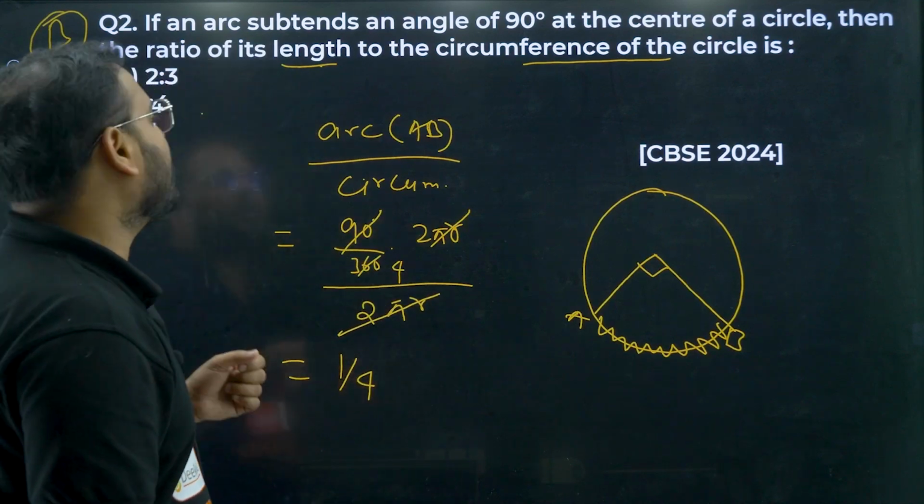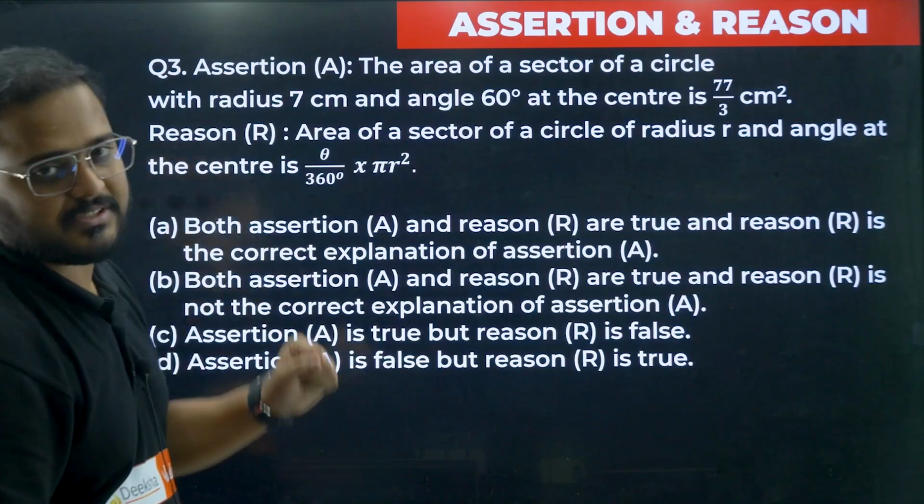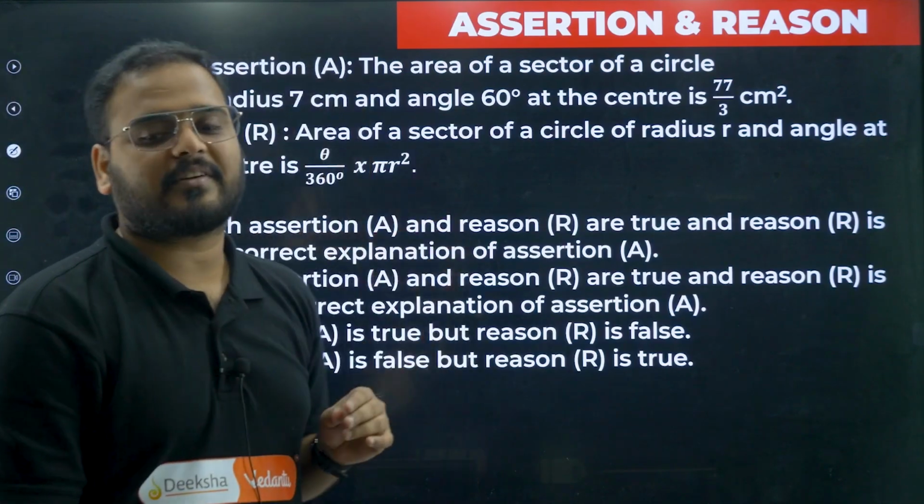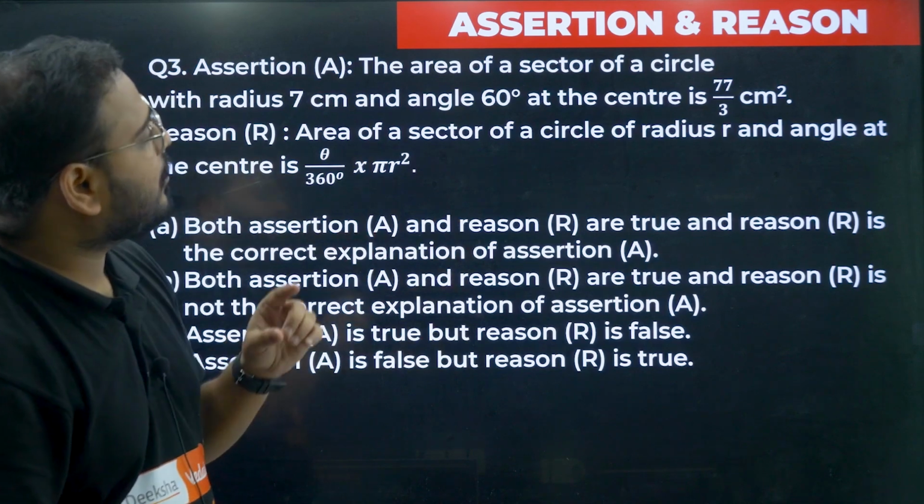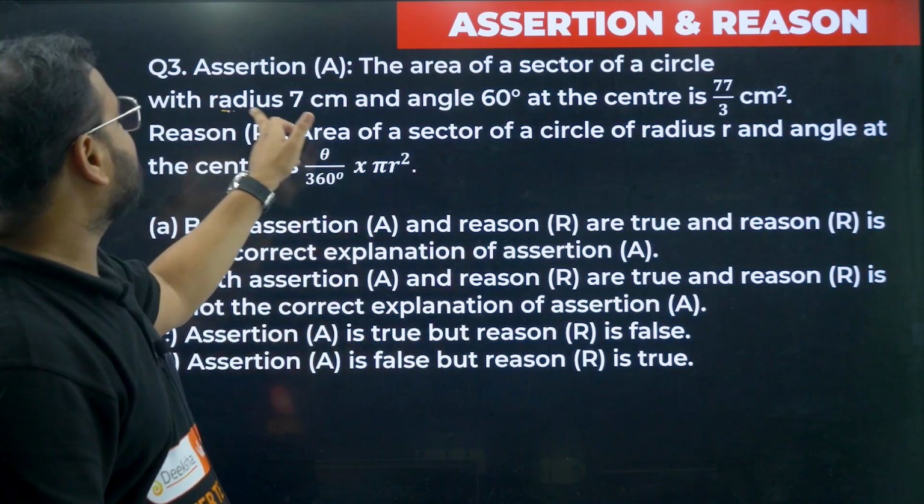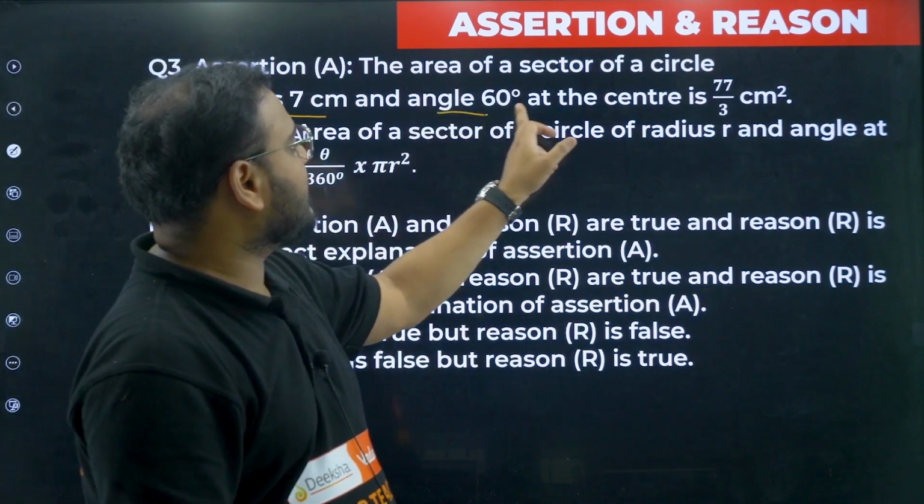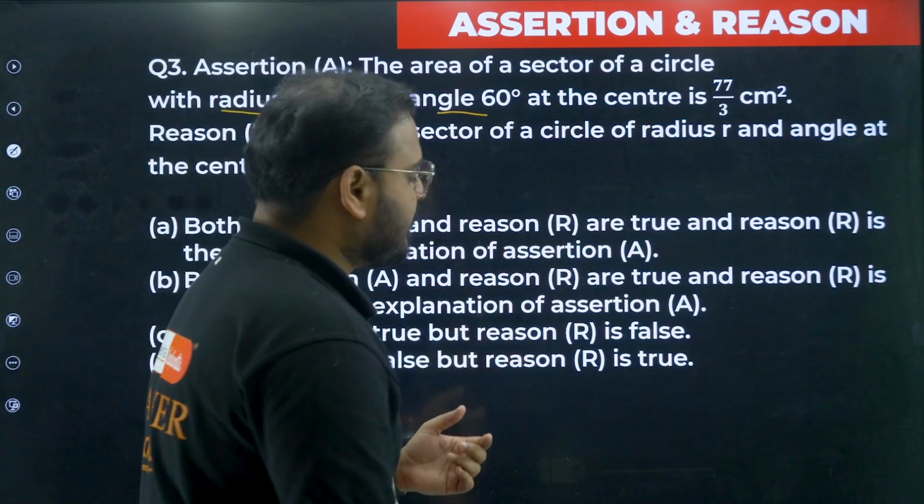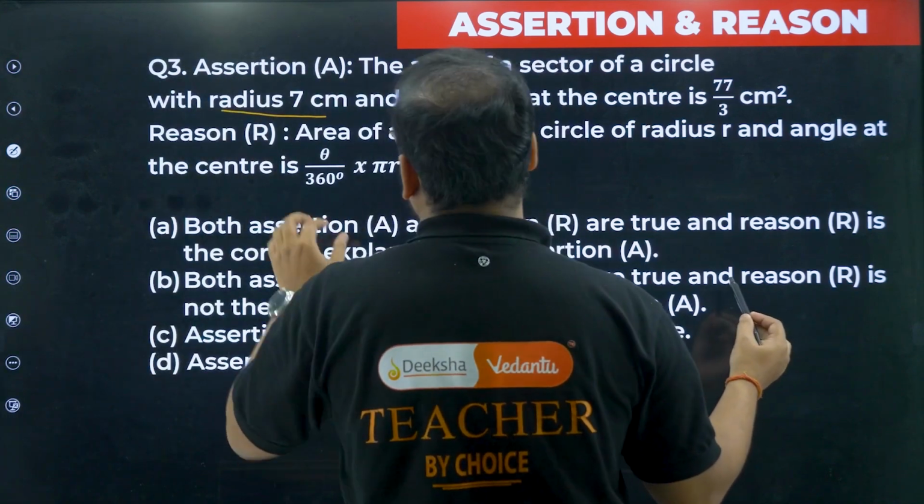Let's move on to question number 3, sir, which is assertion reason. Let's solve it right now. The area of a sector of a circle with radius 7 and angle 60 degrees is given like that. Let's verify it. We know the formula: theta by 360.